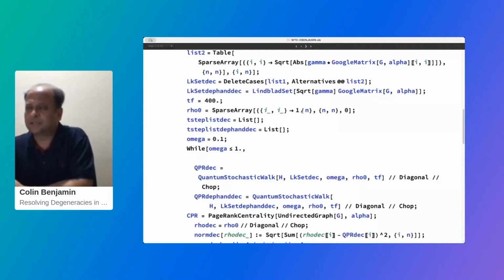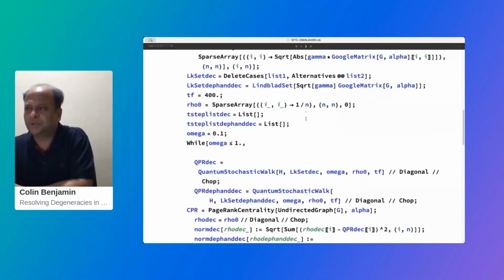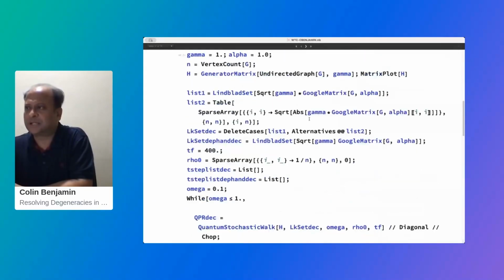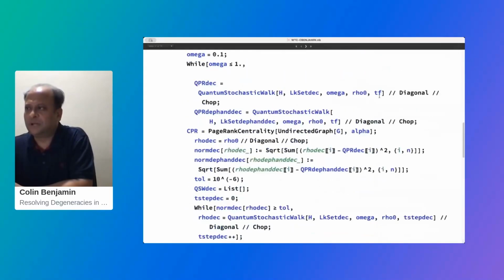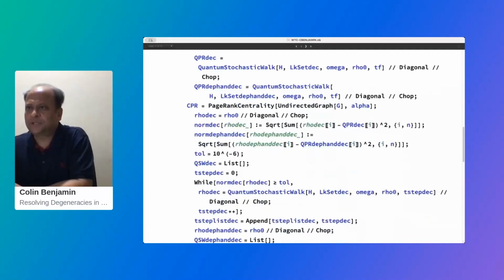All the diagonal sites are your vertex sites, and they're equally probable to be occupied at t equals 0, and you start your evolution at that time. So from rho 0, you evolve it till tF using your Lindblad operators, and H is your adjacency matrix. We first do it for this quantum stochastic walk, and for the classical PageRank, we use the inbuilt PageRank centrality of Mathematica.